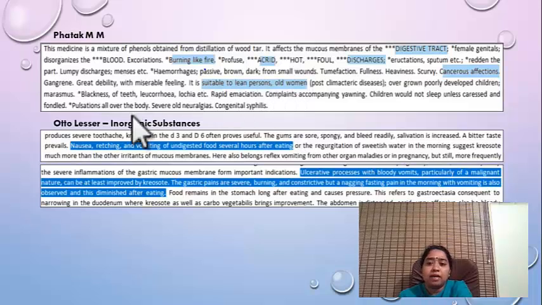Then I read in another book, Otto Lesser's Textbook of Materia Medica. It is given: nausea, retching and vomiting of undigested food several hours after eating, and it also helps in the ulcerative process. Bloody vomit, particularly of a malignant nature, can at least be improved by creosote. The gastric pains are severe, burning and constrictive, but a nagging fasting pain in the morning with vomiting is also observed, and this diminishes after eating. So this was again what the patient was suffering.